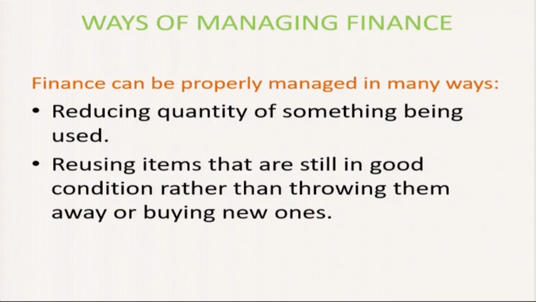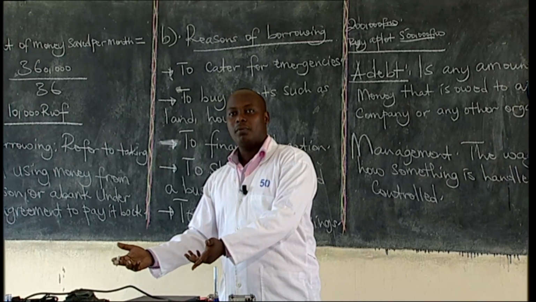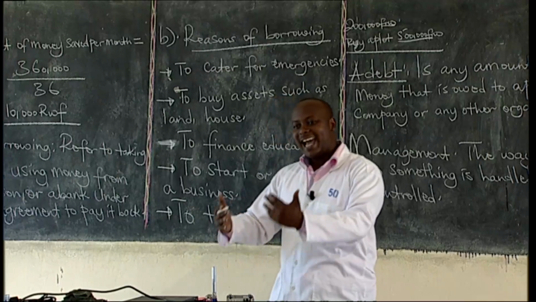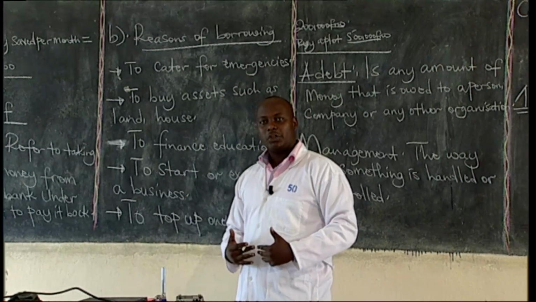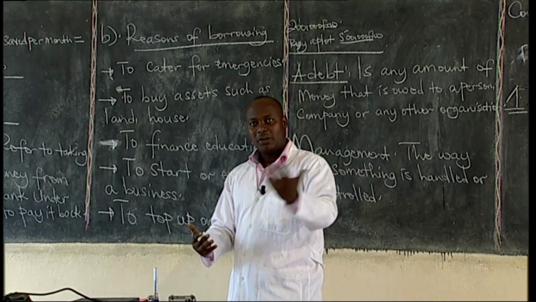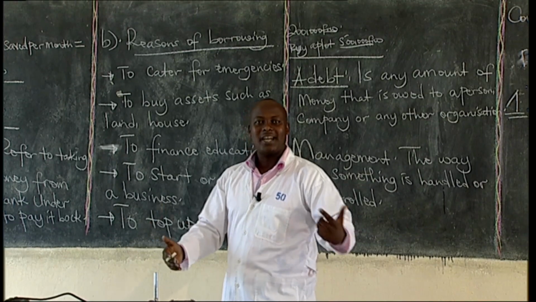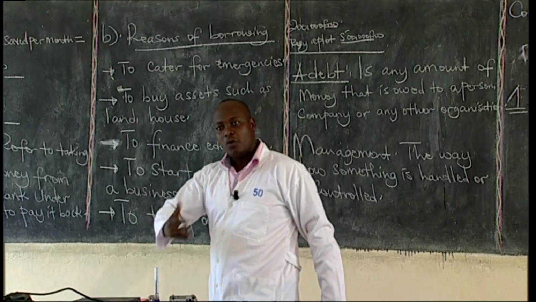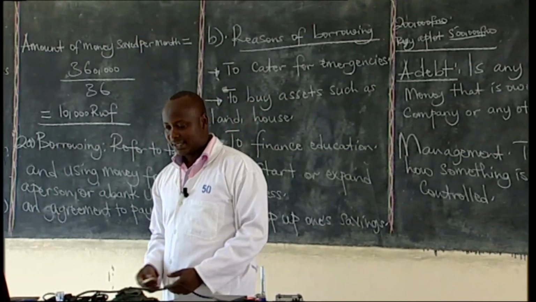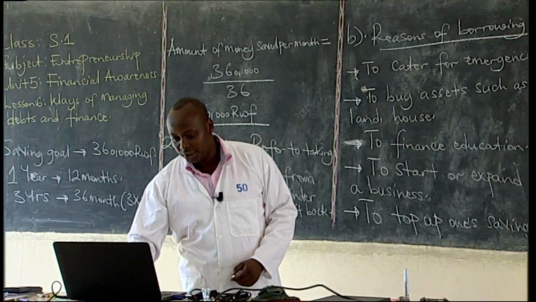That amount of money you can save by reusing those items that are still in good condition.